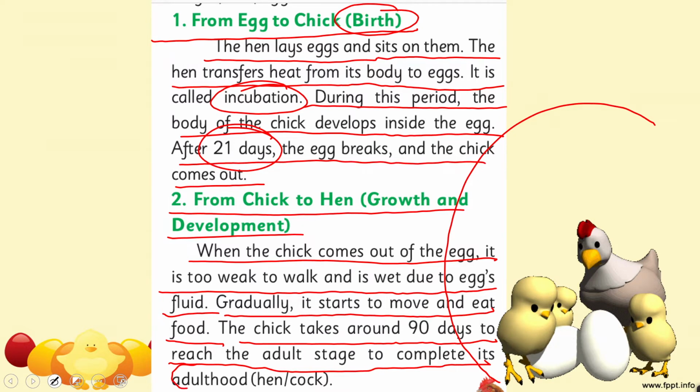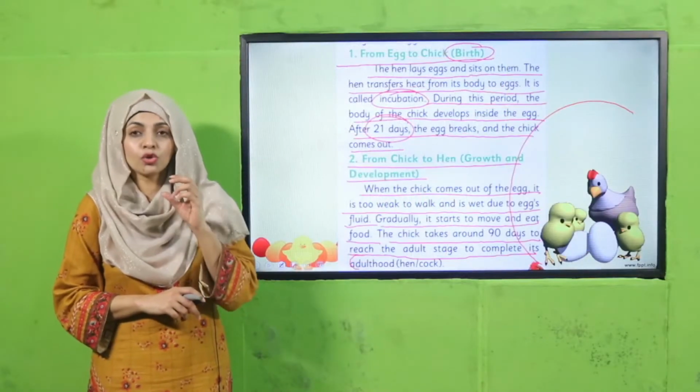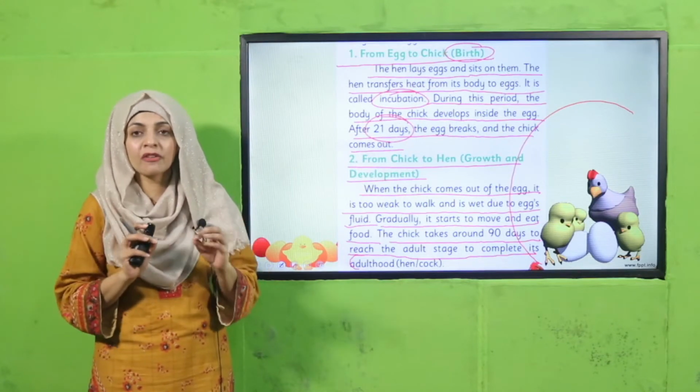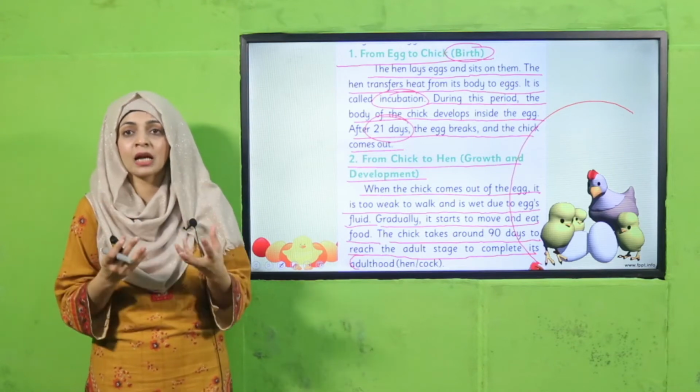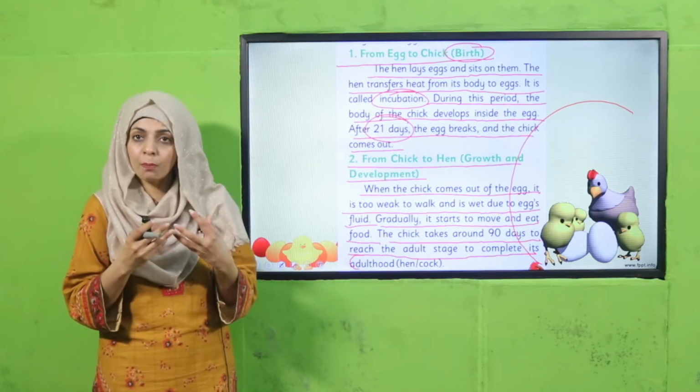So, my dear students, in 90 days, first of all, when the chick hatches out of the egg, it is wet. The egg's fluid is on it, and it is very weak. It is very small, and it does not have full feathers yet. With time, growth and development starts. Its feathers start growing. It becomes more powerful.